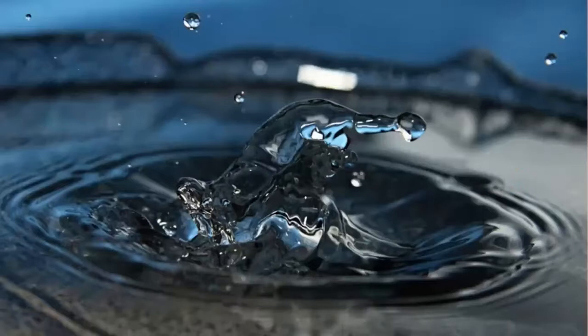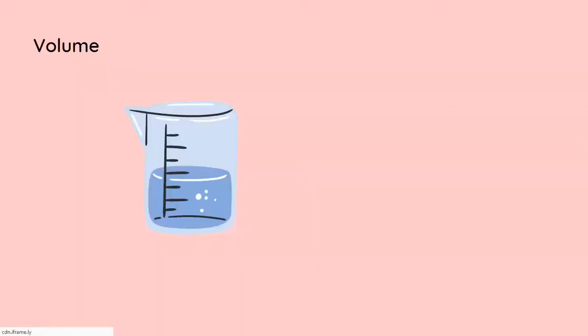Liquids, according to the kinetic molecular theory of gases, have molecules that are relatively closer to each other, and they have a stronger intermolecular force of attraction compared to that of gases. So compared to gases, liquids also have less disorderedness, and there's going to be a little more order in liquids than gases. So in this video, we'll be recapping the various properties of liquids.